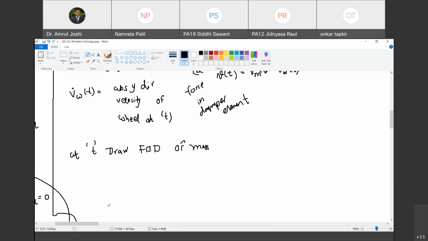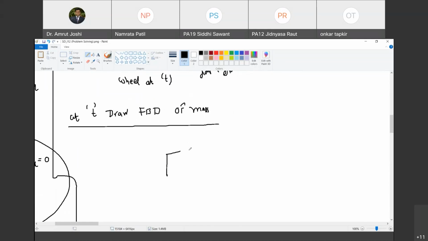Let's see how to draw the free body diagram. Mass m. I make certain assumptions. What are the assumptions that I make? I assume that Vm of t is greater than Vg of t.